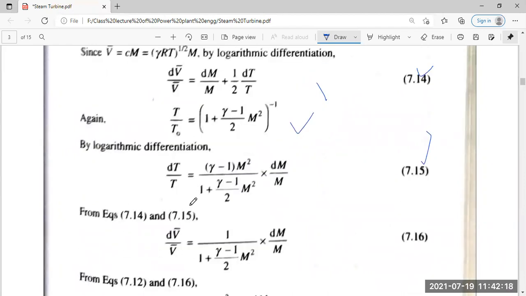dv by v is equal to, if we put the value of dt by t here, half dt by t, and dm is replaced by means of this. dm is common from here as well as here, so on both sides dm is there, and the others will be replaced by substitution and become 1 plus gamma minus 1 by 2 into m squared itself.